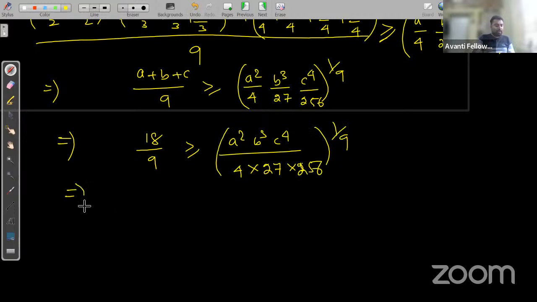Yes or no? In the question it is given that A plus B plus C is 18. So 18 by 9 is greater than or equal to that, and the left hand side becomes 2, right? So instead of 18 by 9, I am just writing 2.